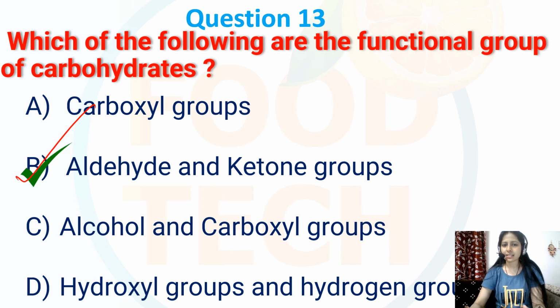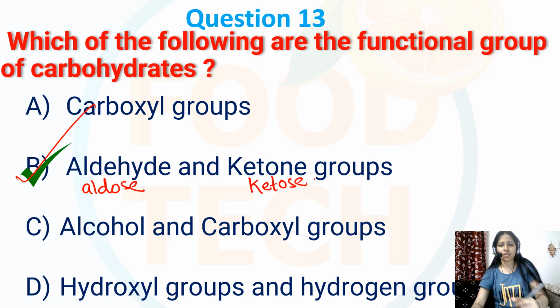We know that carbohydrates typically consist of an aldehyde, or we say aldose group, or a ketone, or the ketose. So over here ketones are functional groups. So over here my correct option is option number B.